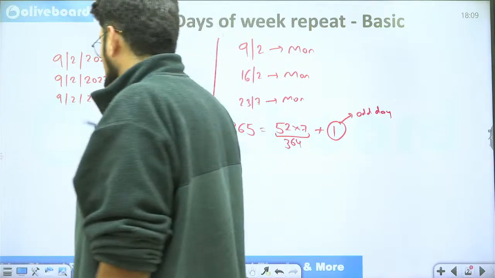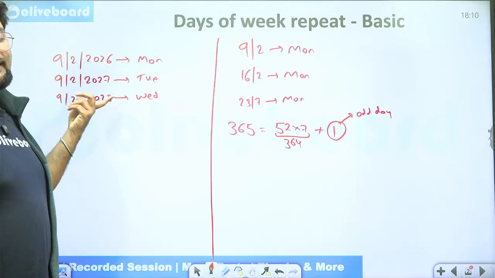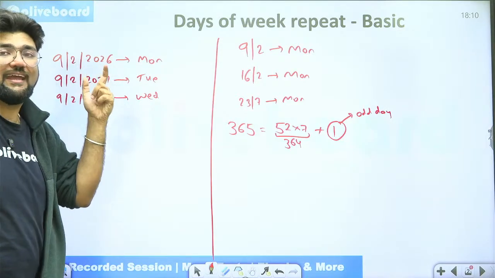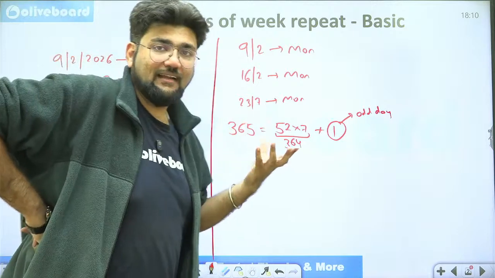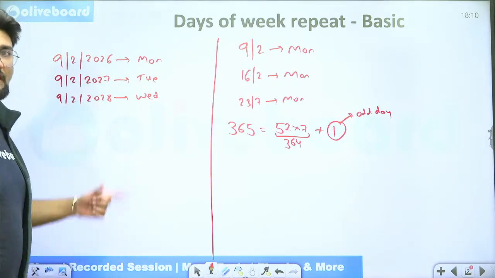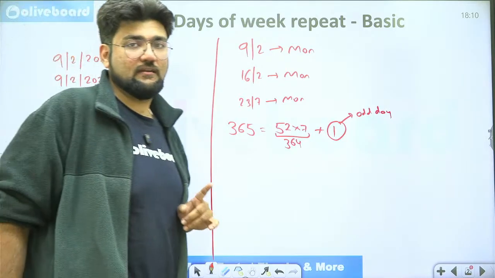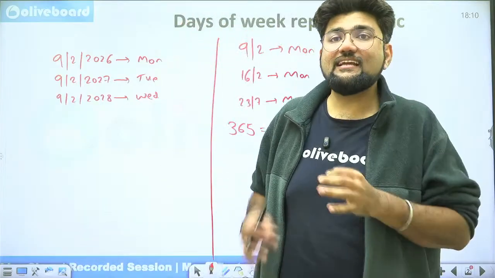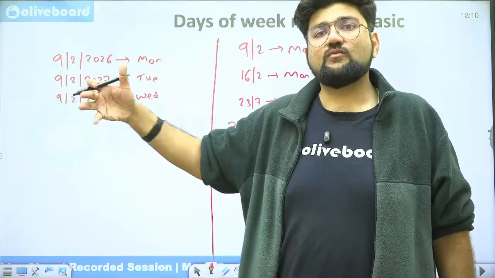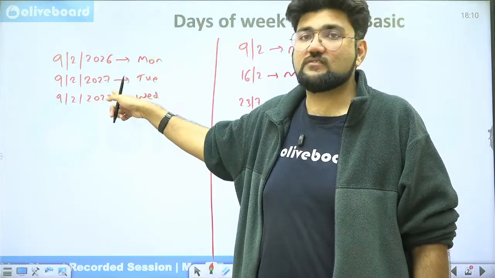Now, some of you have understood it right here, but some smart students ask me, sir, 2028 was a leap year. Despite that, you considered Tuesday and Wednesday, not Tuesday and Thursday. Why is that? So now I will share the reason with you. 2028 is definitely a leap year. But if you observe the date and the month, it's 9th February 2028. That means we have not yet reached the leap day. The leap day is the 29th of February. From 29th onwards, we will count 2028 to be a leap year. Before that, no. So till 28th February, this is not counted as a leap year.